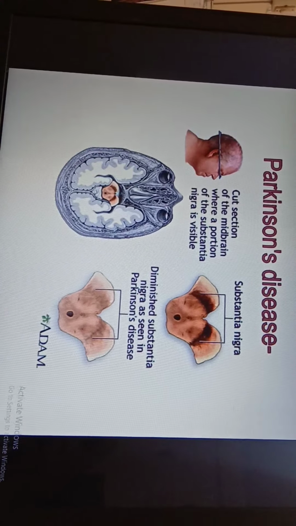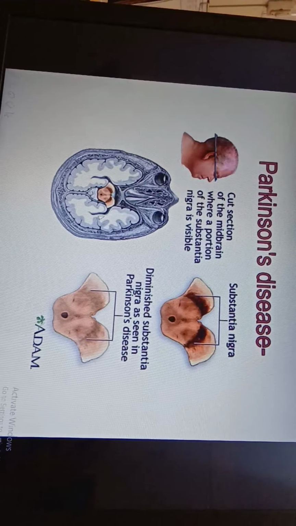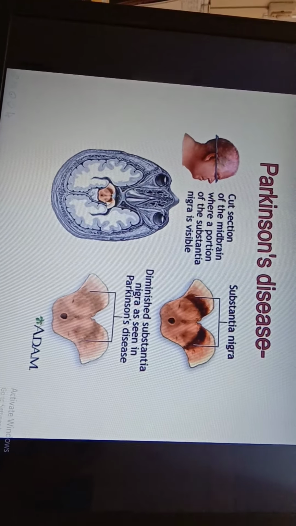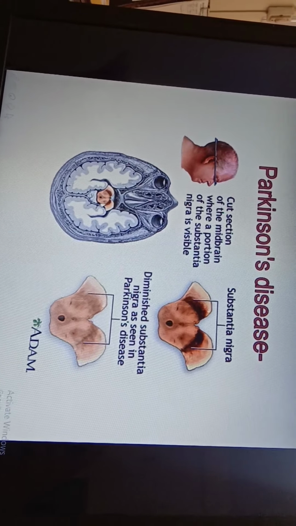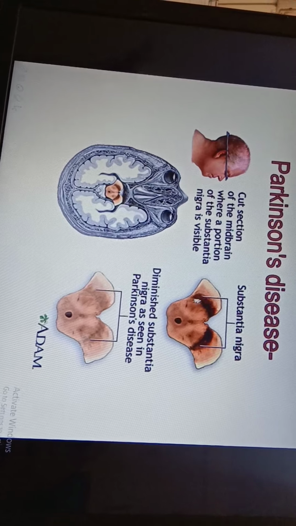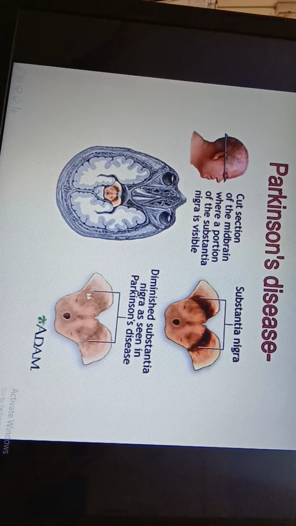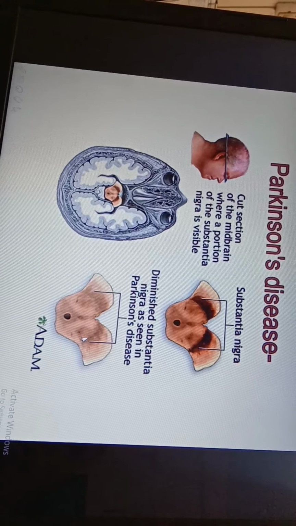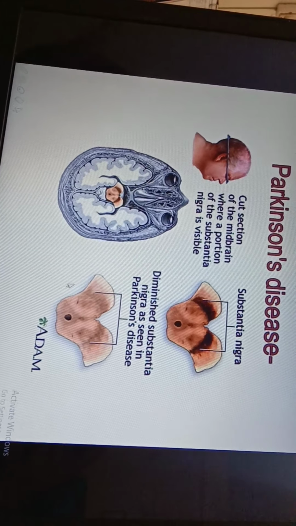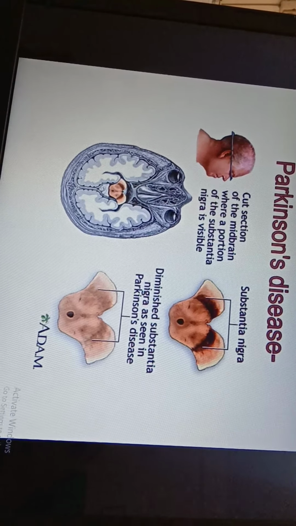That's why they are also called dopamine producing cells. You can see in this diagram very well that the substantia nigra is normal in this person. It looks like this, but in Parkinson's disease, there is a destruction of normal substantia nigra, which leads to less production of dopamine and further symptoms.